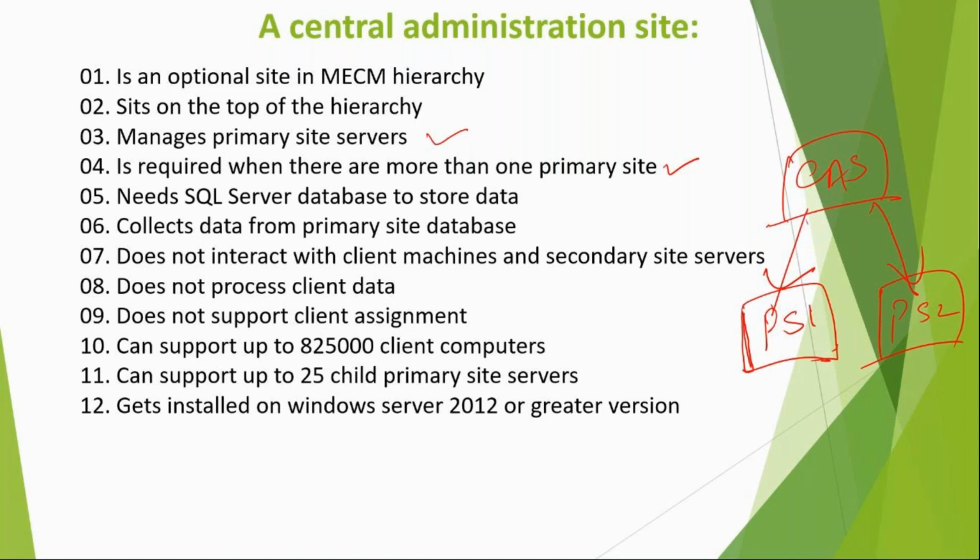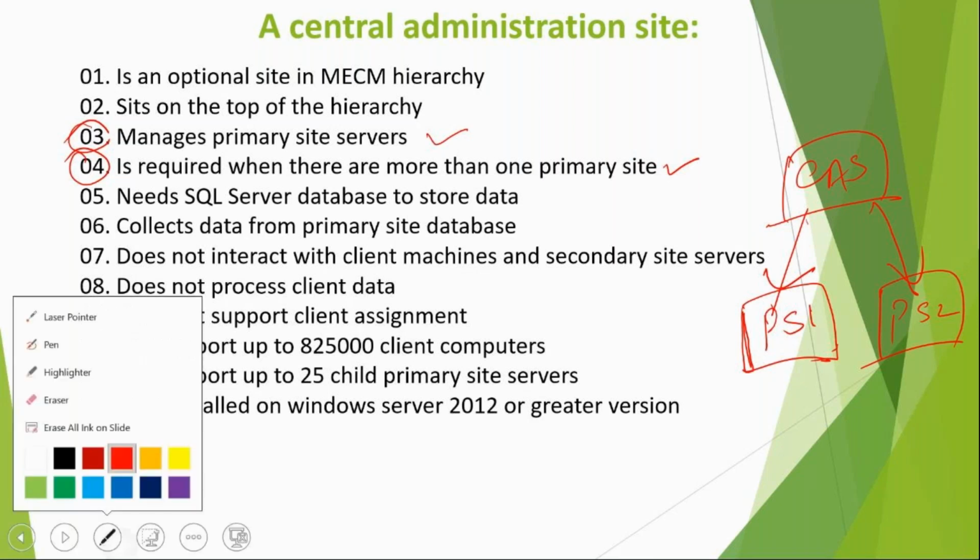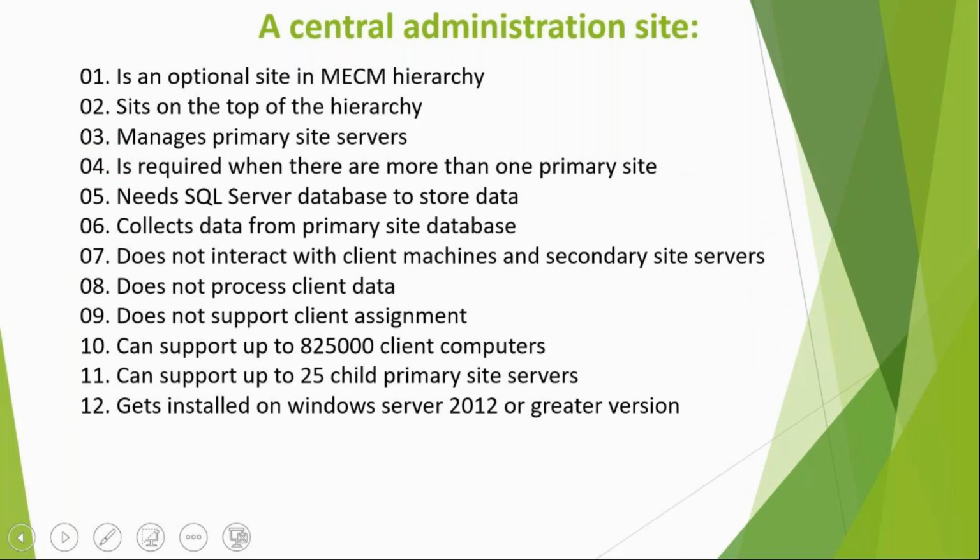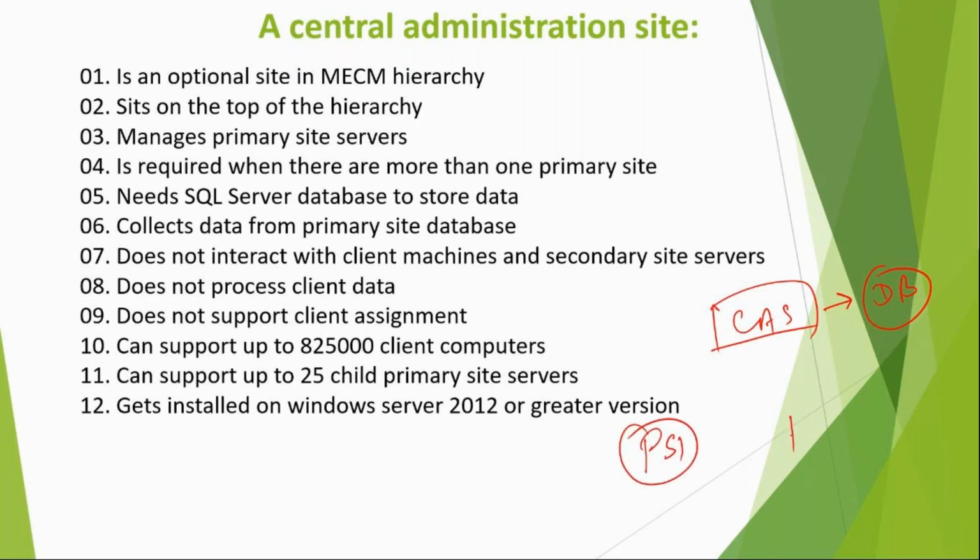So that is what point number 3 is. It is required when you have more than one primary site. Now central is going to store the data in its database. So central administration site will have its separate database like this. And when do we need a central? When you have more than one primary, let's say primary 1 and primary 2, and both of them will have a database. Primary 1 will have a separate database and primary 2 will also have a separate database.